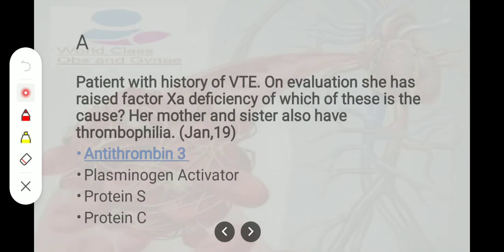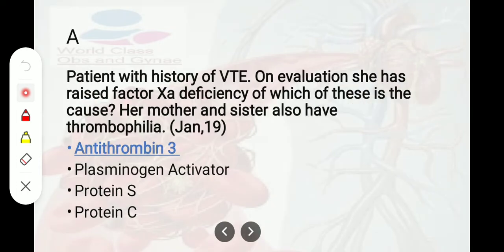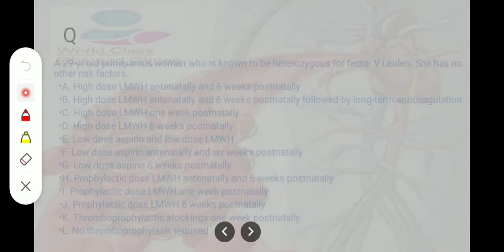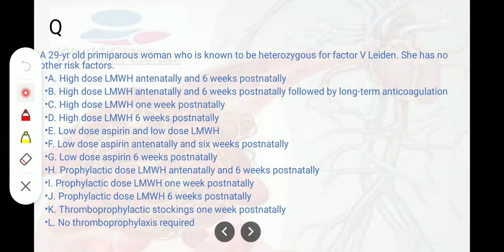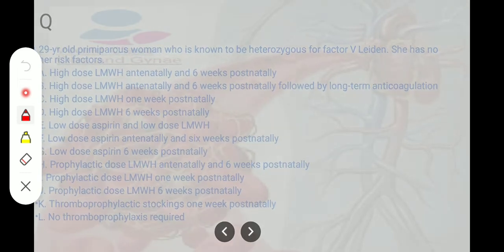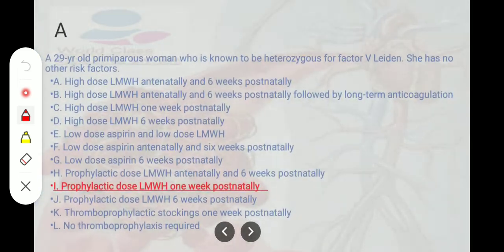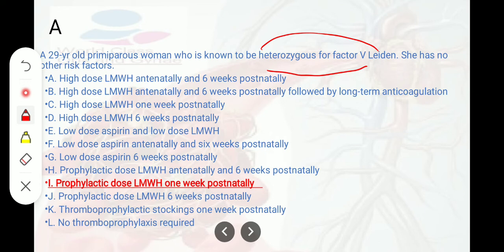Another question, an EMQ where the different options are given. Let us come to the question. A 29-year-old primigravida who is known to be heterozygous for factor V Leiden, she has no other risk factor. As she is already having the thrombophilia, what would be the answer? Answer is I. Prophylactic dose of low molecular weight heparin for 1 week postnatally, because she does not have high-risk thrombophilia.